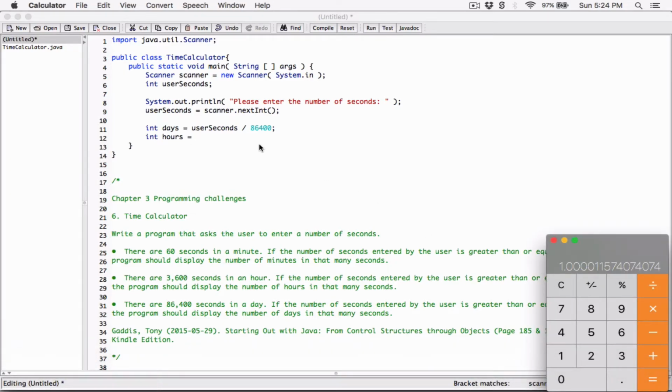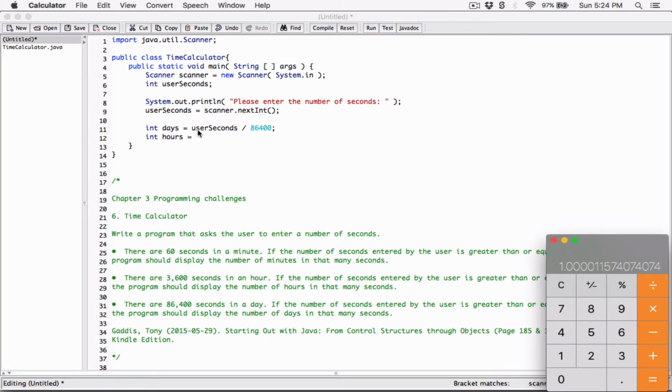For example, the user types in 86,401 like we did here, and we divided by 86,400, we are getting 1 point something. Now 1 is the exact number of days. If we can get a full day from it, which is 1, that's what we want to display in days. Anything else, basically the remainder, we want to first of all get the remainder and divide by 3,600 to see if we can get any full hours from it, the exact number of hours from it. We know we can get 1 full day from this. That's all we need for days. Now let's take the remainder, whatever seconds are left after getting the 1 day, and divide the remainder by 3,600 to see if we can get any hours, right?